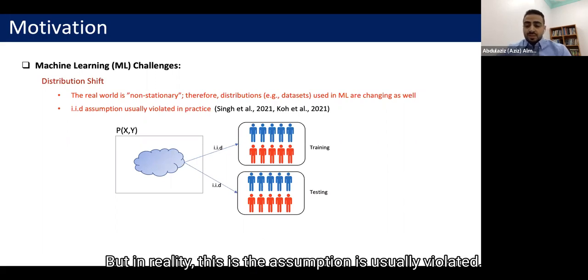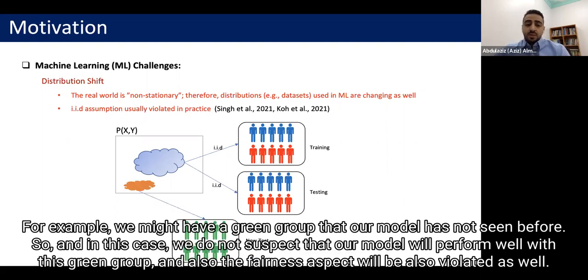But in reality, this IID assumption is usually violated. For example, we might have a green group that our model has not seen before. In this case, we do not expect that our model will perform well with this green group, and the fairness aspect will also be violated.